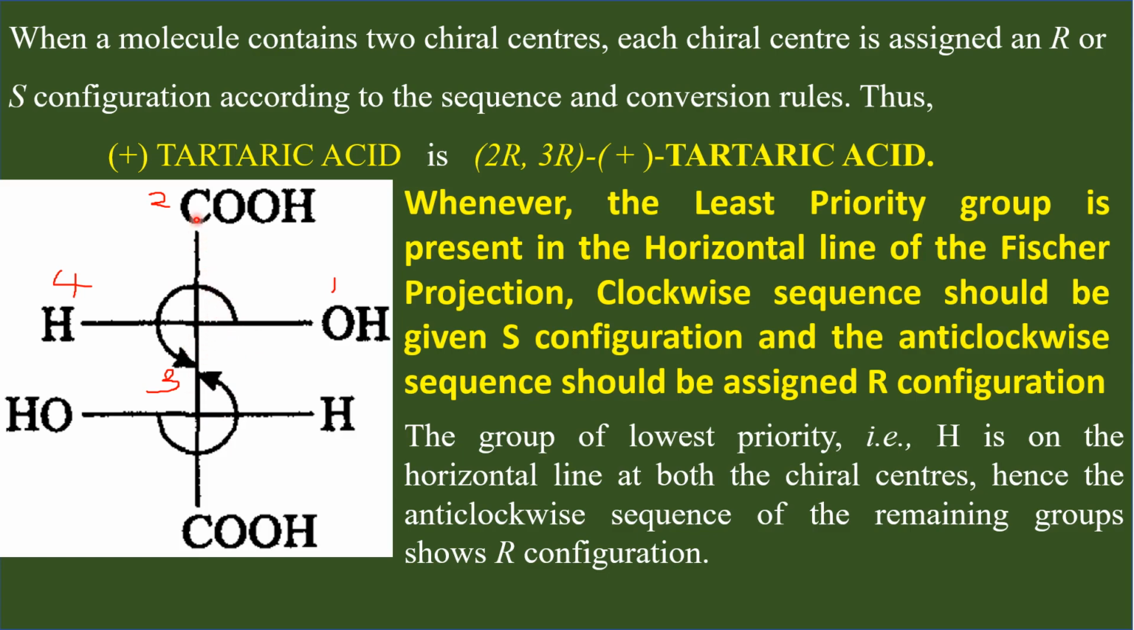Let us number the carbon atoms of the parent chain. Let us now number the carbon atoms present in the parent chain. This is assigned number 1, 2, 3, 4. Carbon numbers 2 and 3 are chiral, and both have R configuration. Therefore, this is 2R, 3R plus tartaric acid. This is the complete IUPAC name of this molecule.